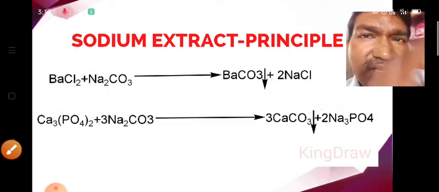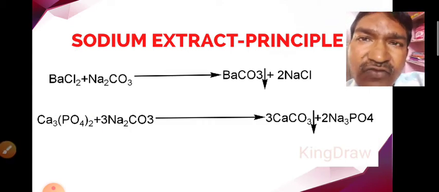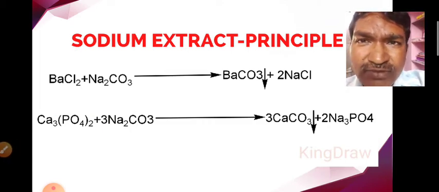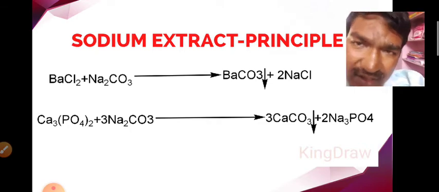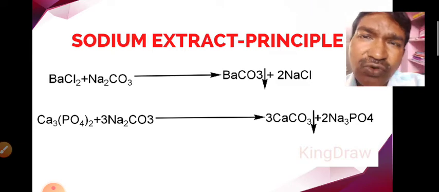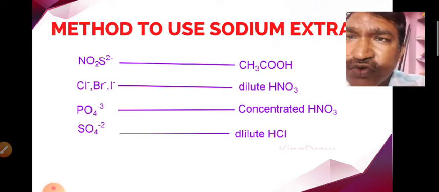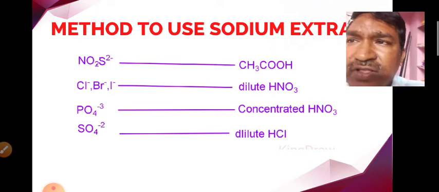So heavy metal salts which are insoluble in water are converted into sodium salts which are soluble in water. That is the main purpose of preparing the sodium extract. By using the sodium extract we can identify the anions.